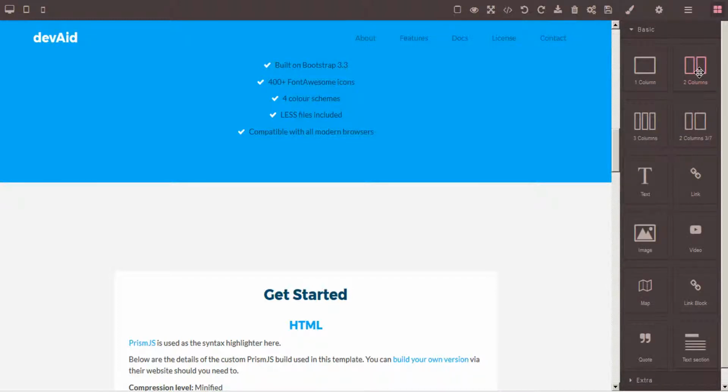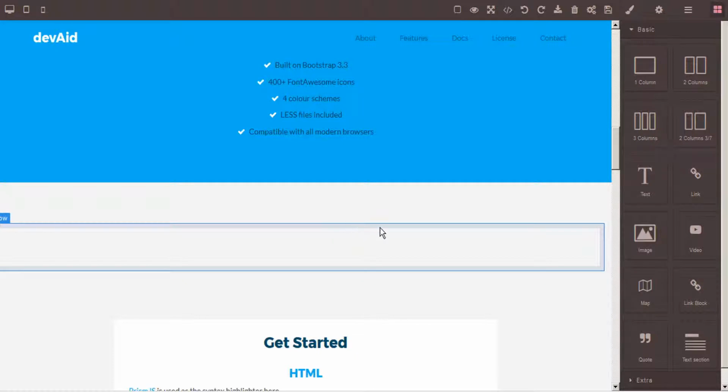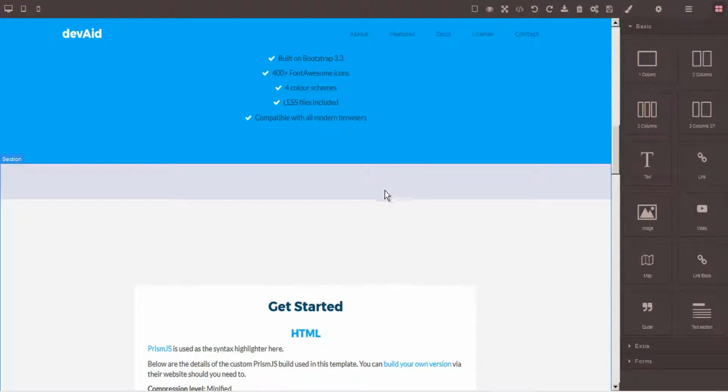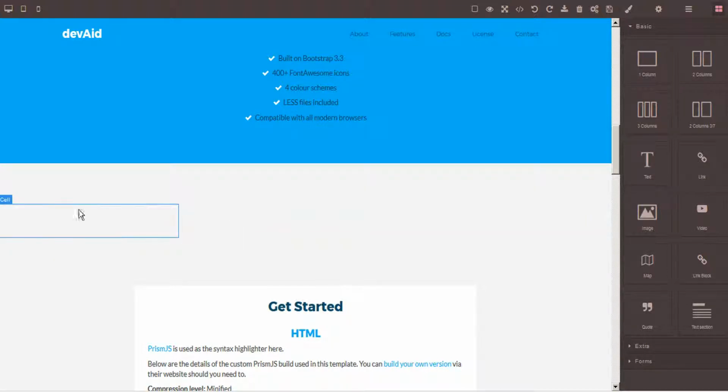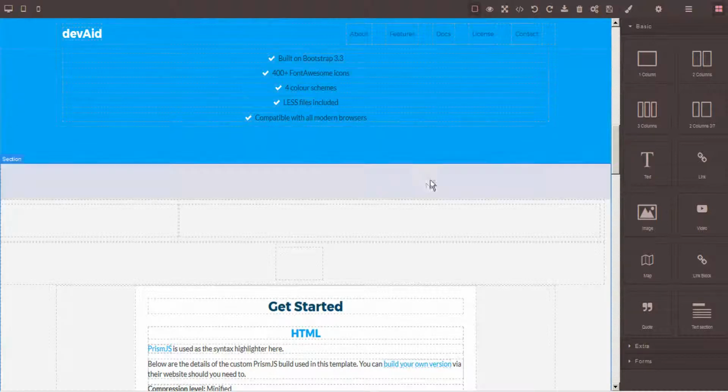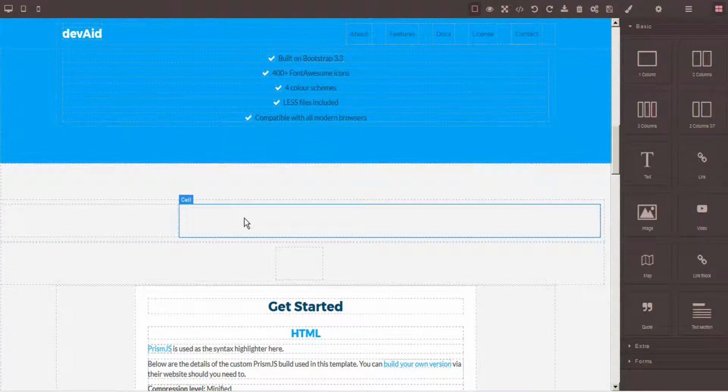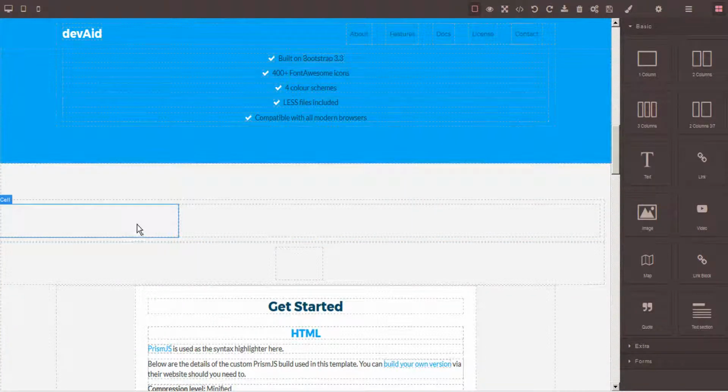And let's see what it looks like with 2 or 3 columns. Actually, I like this 2 columns that are offset. Let's try that one. Okay, so my elements are hidden right now. Let me turn on my element outline button here. And you can see now my elements are outlined with the dashed line, so I can see more clearly.